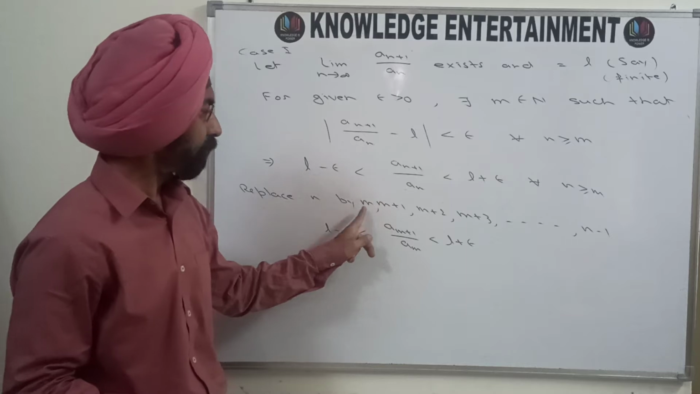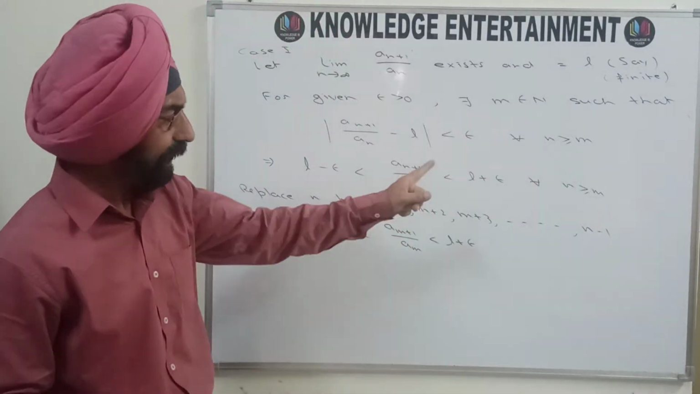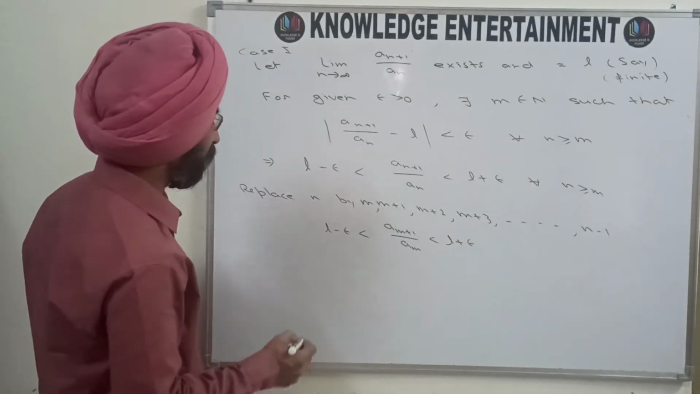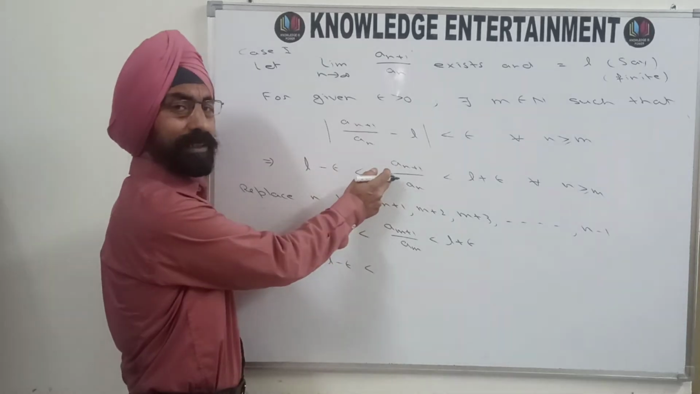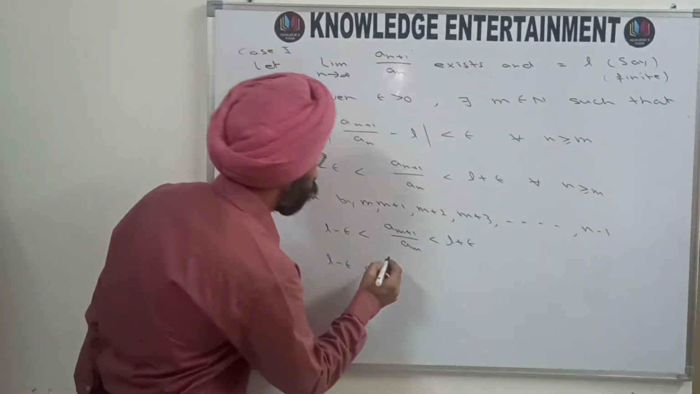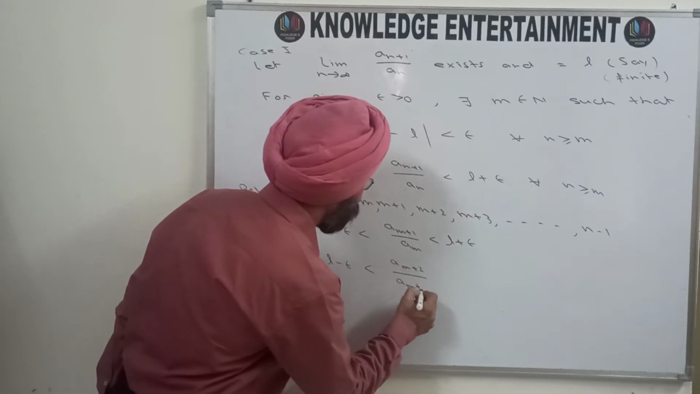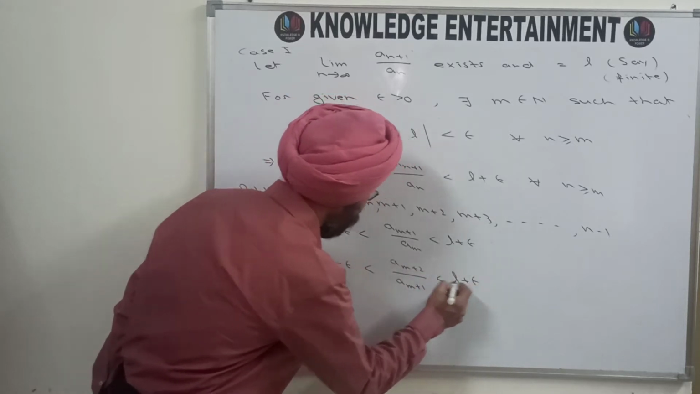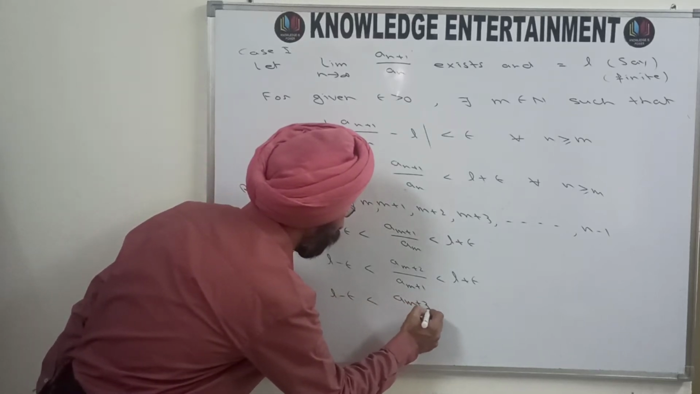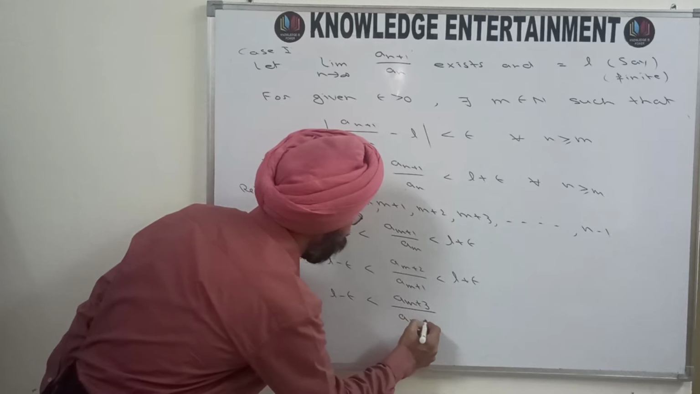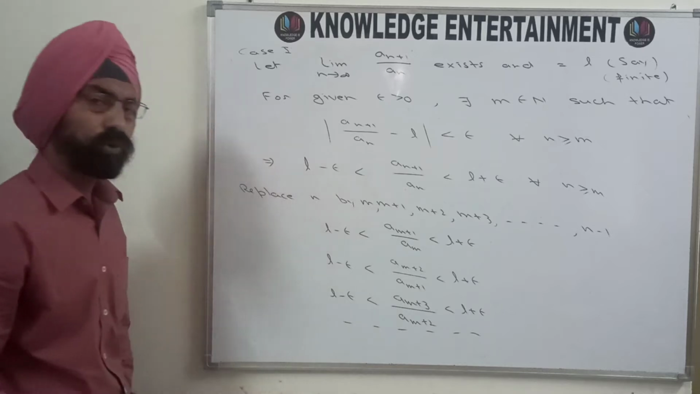Because we have taken m, so definitely n is greater than or equal to m, so you can take n is equal to m. Now taking n is equal to m plus 1, what will this inequality become? L minus epsilon less than, here you are substituting m plus 1 in place of n, so you will get a_{m+2} over a_{m+1} less than L plus epsilon. Similarly, you will get L minus epsilon less than a_{m+3} divided by a_{m+2} less than L plus epsilon, and so on and so on.